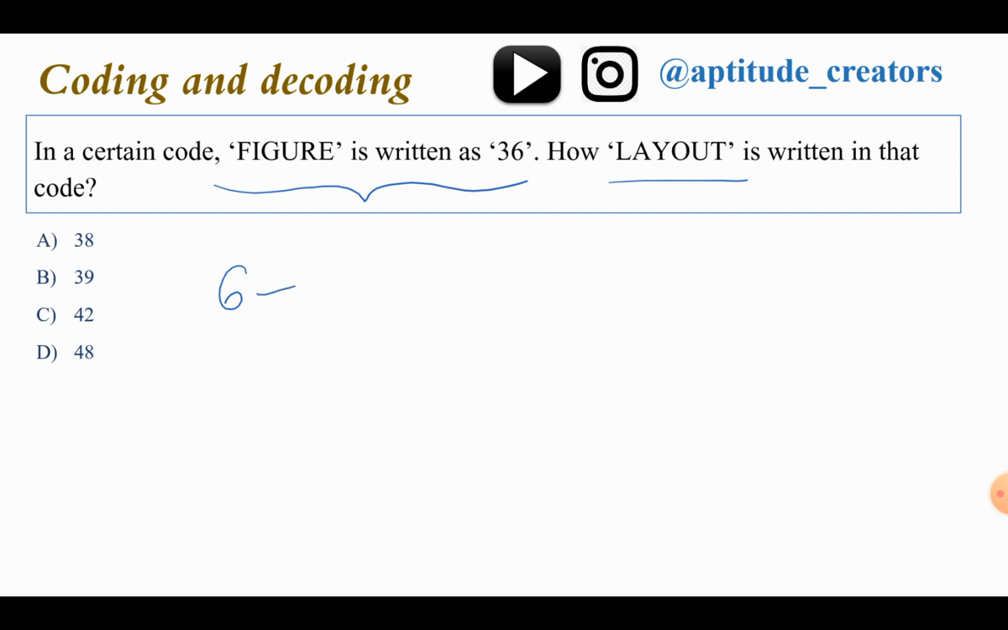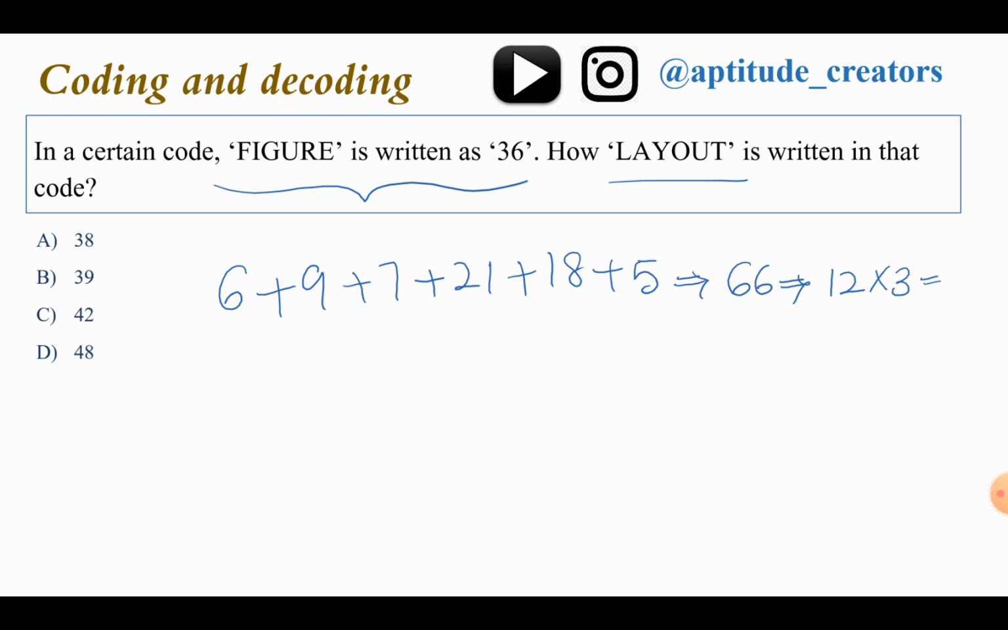That is F6, I9, G7, U21, R18, E5. What is the sum of these numbers? 66. What is the sum of 66? 12 into 3 will give the result as 36.